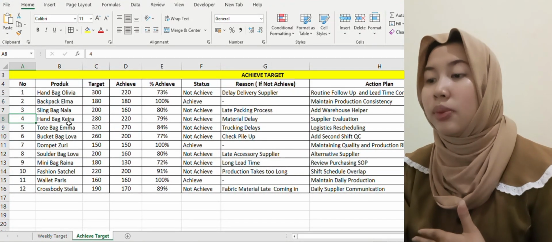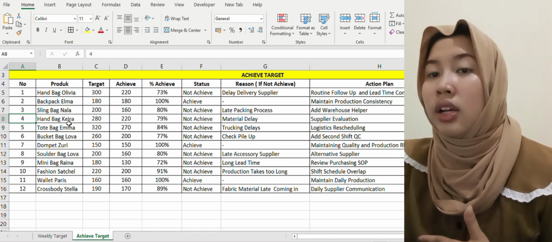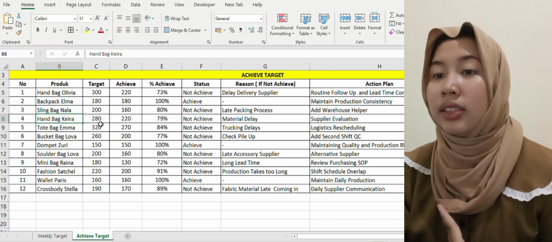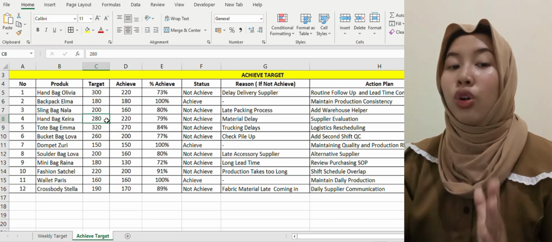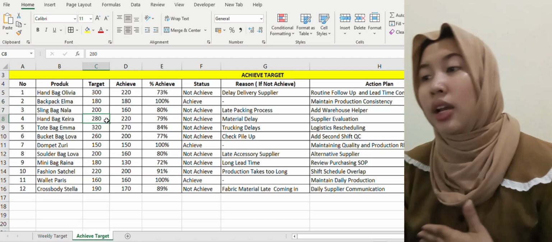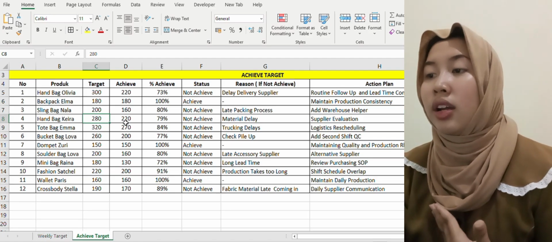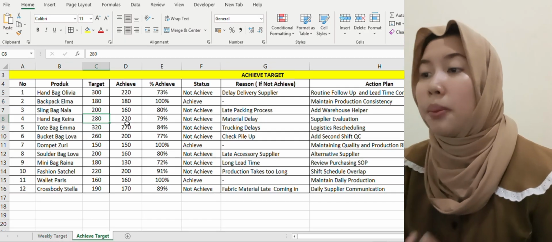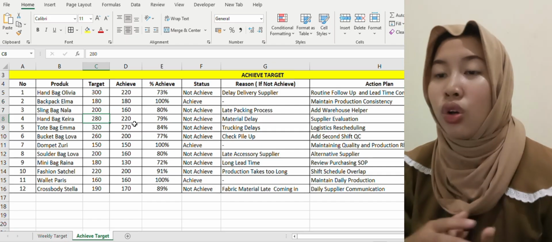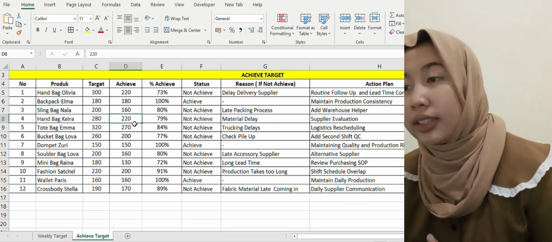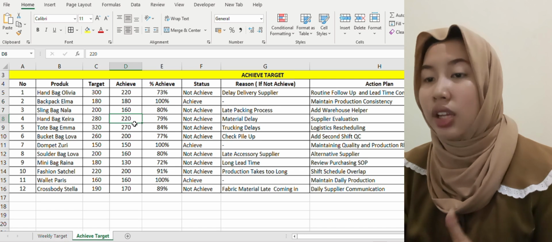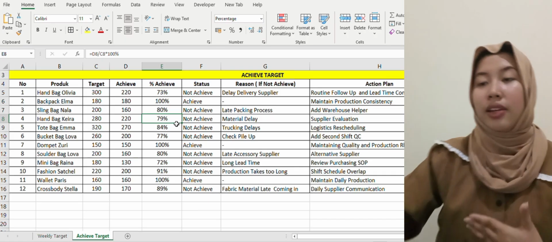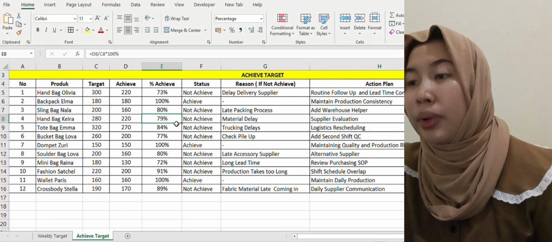For number 4, the product is handbag Kaira. The target is 280 pieces, but only 220 pieces were achieved, resulting in 79% achievement.